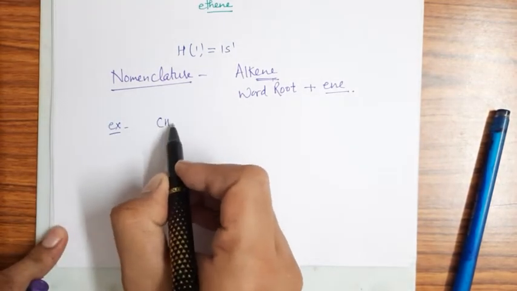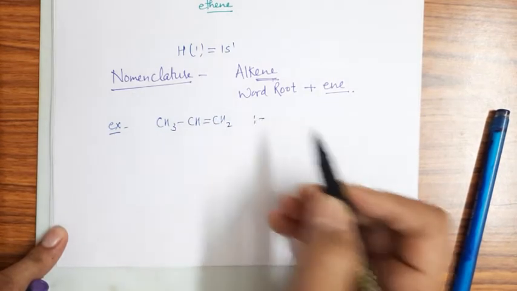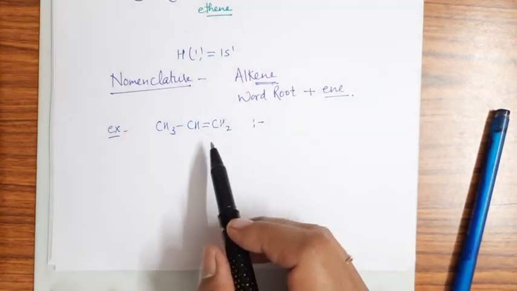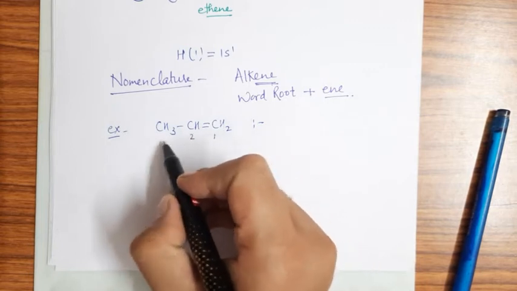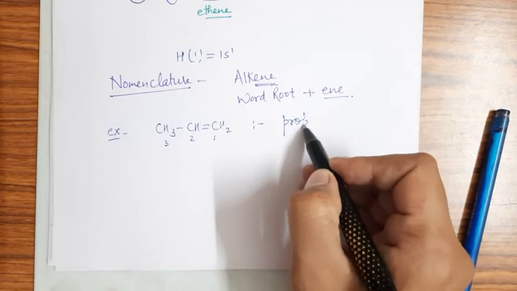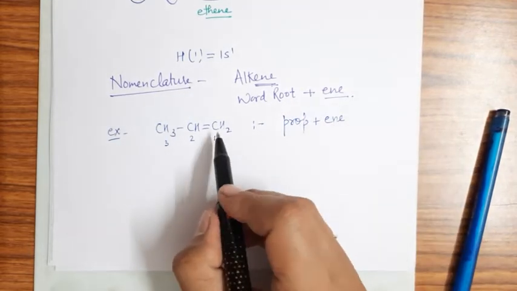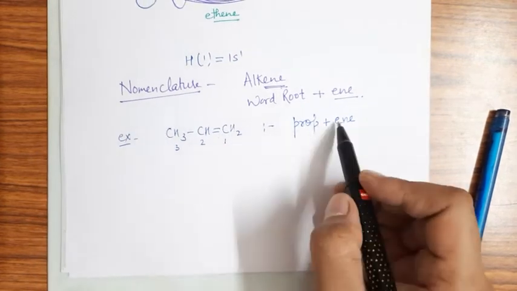I'm taking the example CH3CH=CH2. It is obvious that the numbering should be from the side where the double bond is near, so this is 1, 2 and 3. The word root is prop plus the suffix -ene, and because the double bond starts from the first position, there is no need to write the position.